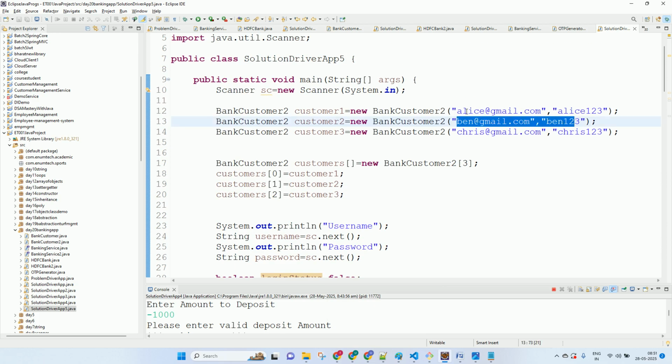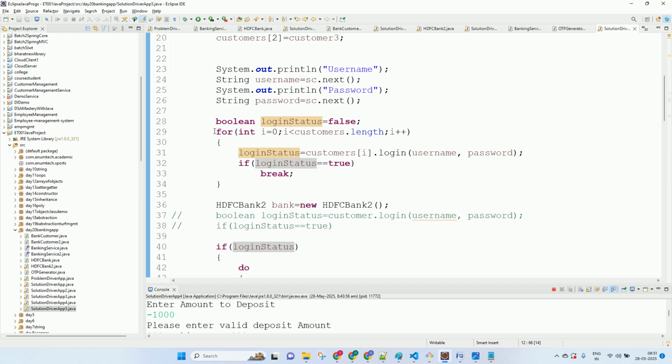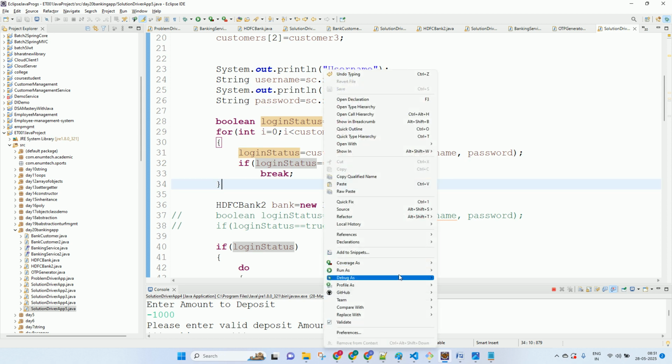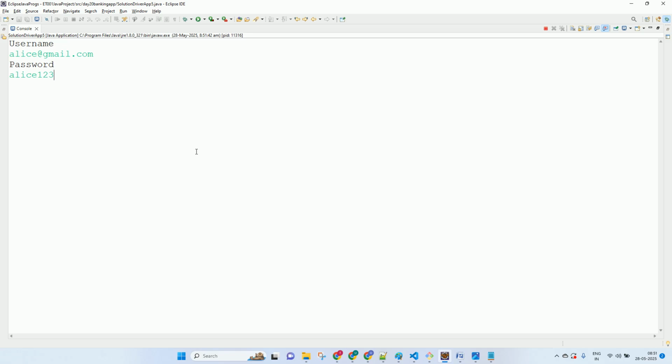So now if I enter username alice@gmail.com and alice123, valid? Yes, no, maybe. It shows me the banking options. And if I enter Tom and Tom123, it says bad credentials. If I enter ben@gmail.com and ben123, valid, it'll show me the options.